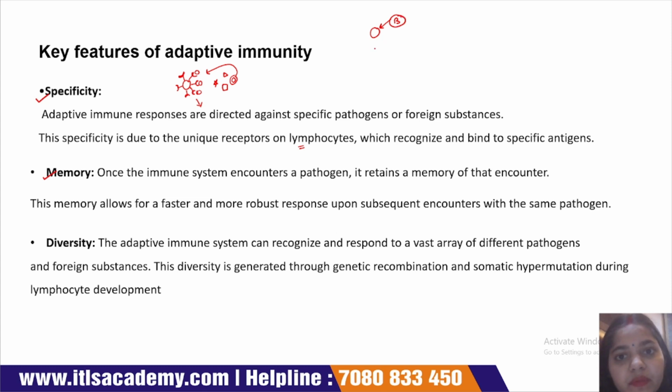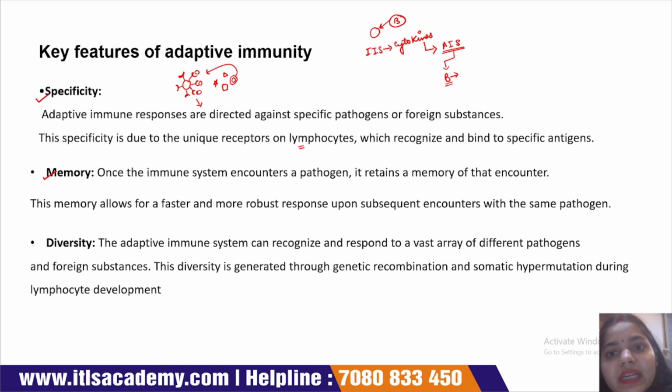In this human body, the innate immune system activates and releases some cytokines. These cytokines or interleukins activate the adaptive immune system. Whenever this adaptive immune system is activated, B lymphocyte cells will activate.